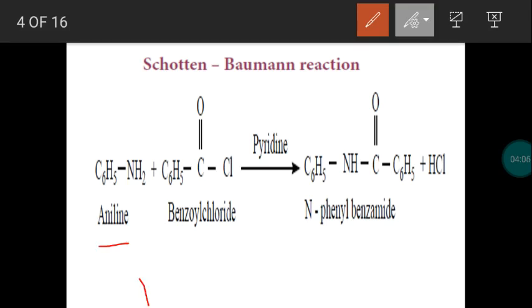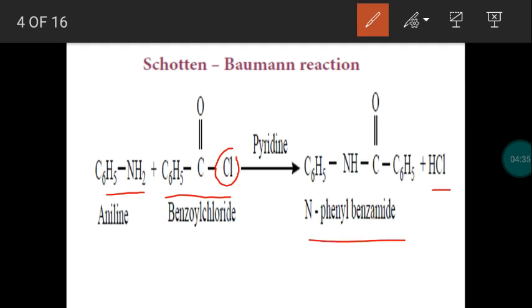Aniline will react with benzyl chloride, C6H5COCl, and the hydrogen of aniline will combine with the chlorine of benzyl chloride, which will leave us hydrochloric acid. So hydrogen is replaced by a benzyl group. From aniline, hydrogen is replaced by a benzyl group C6H5CO, so we get the product.